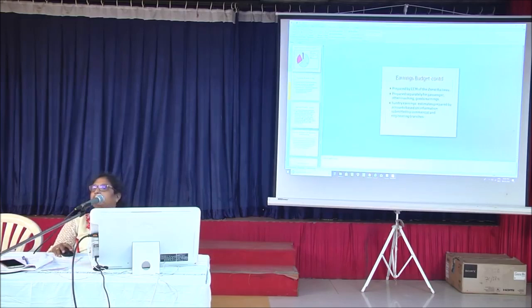Earnings projection is prepared by the commercial department, CCM of the zonal railway. It is prepared separately for passengers, coaching, goods, etc. Sundry earnings is prepared by accounts because this information is available with accounts.